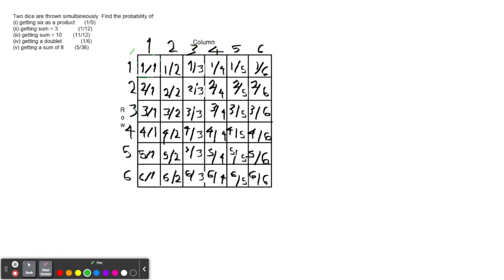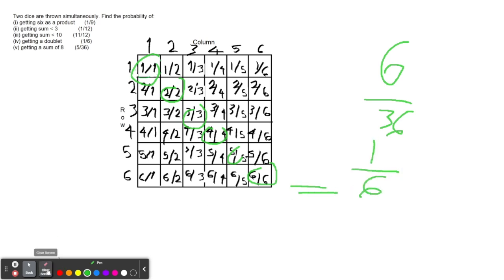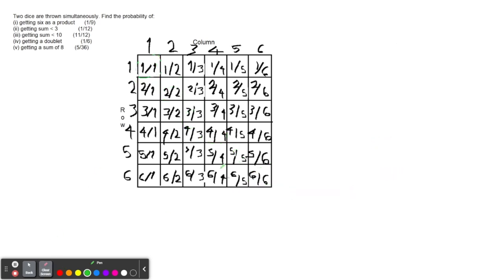Getting a double means getting the same number twice on both dice, which is this column: 1, 2, 3, 4, 5, and 6. That is 6 over 36 possible outcomes, which is 1 over 6 when simplified. And finally, getting the sum of 8, which is 6 plus 2, 2 plus 6, 5 plus 3, 3 plus 5, and 4 plus 4, which is 5 over 36.